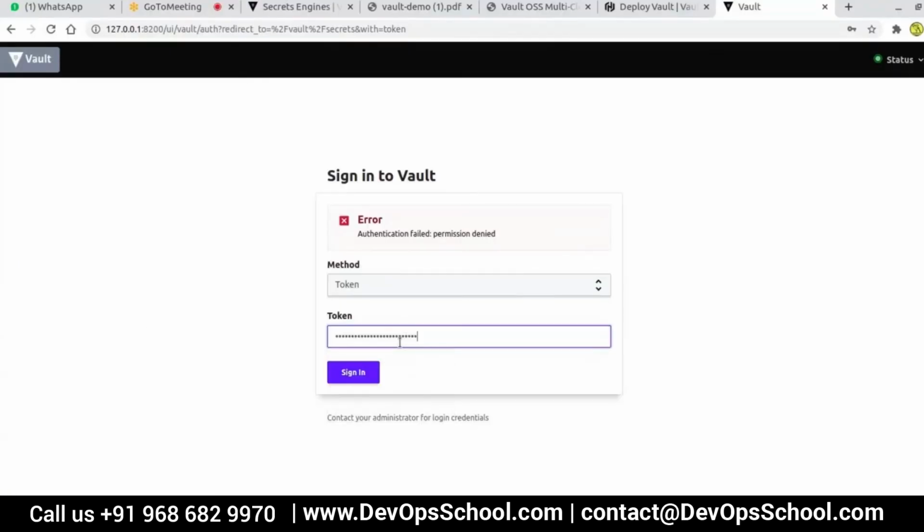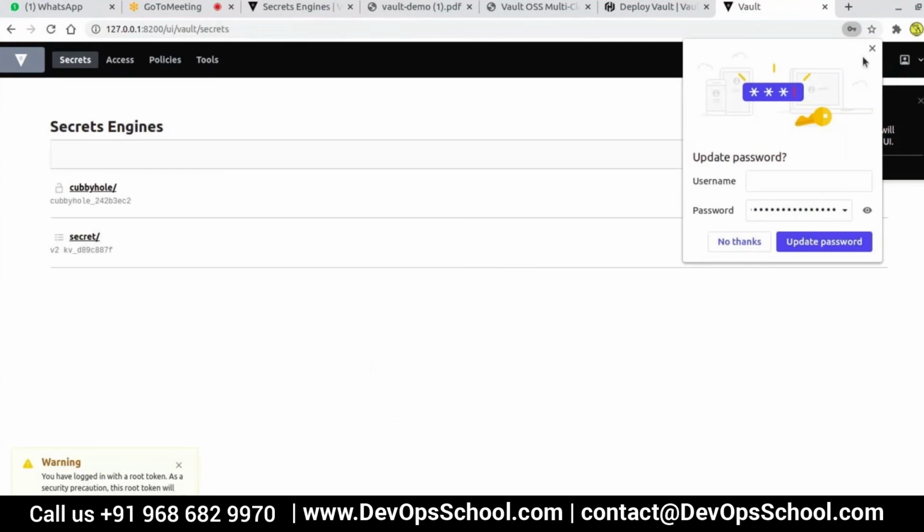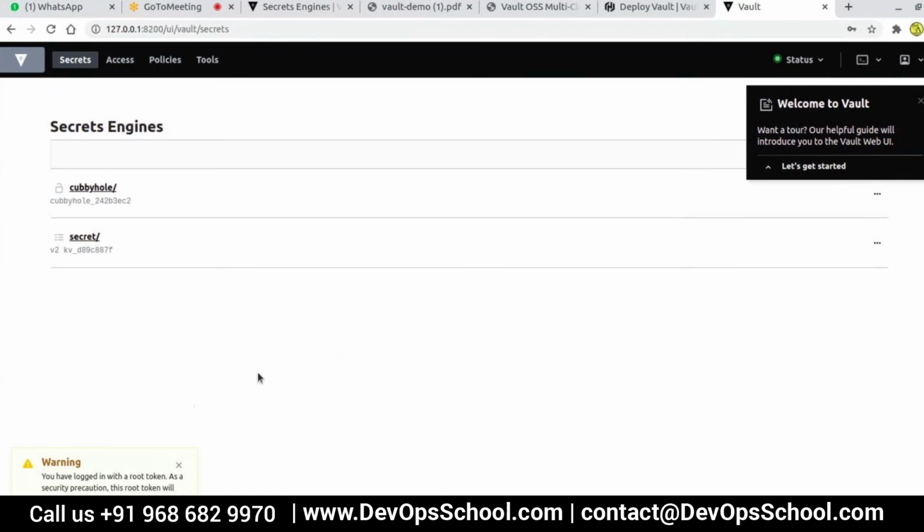That is called security. It is not asking you anywhere. Does it ask you username and password here? No, right? That is the thing which I was stressing for the last 1 hour, that is how secure it is. It will generate the new token dynamically.